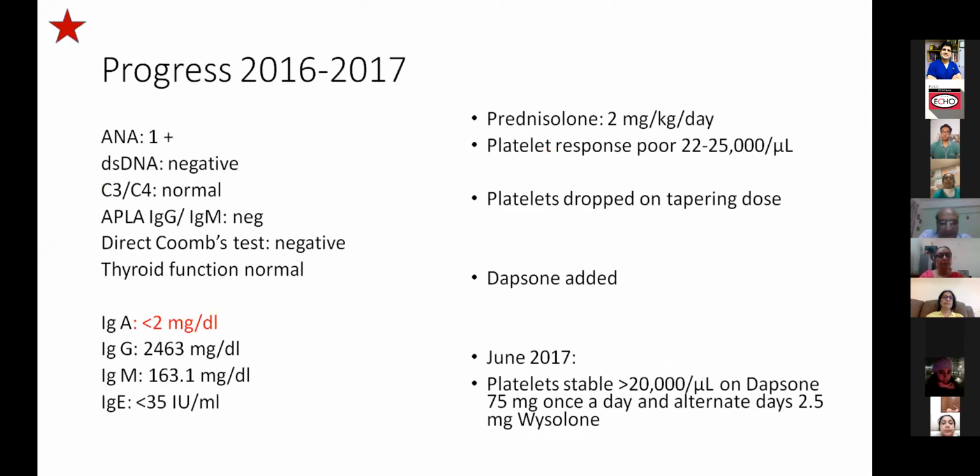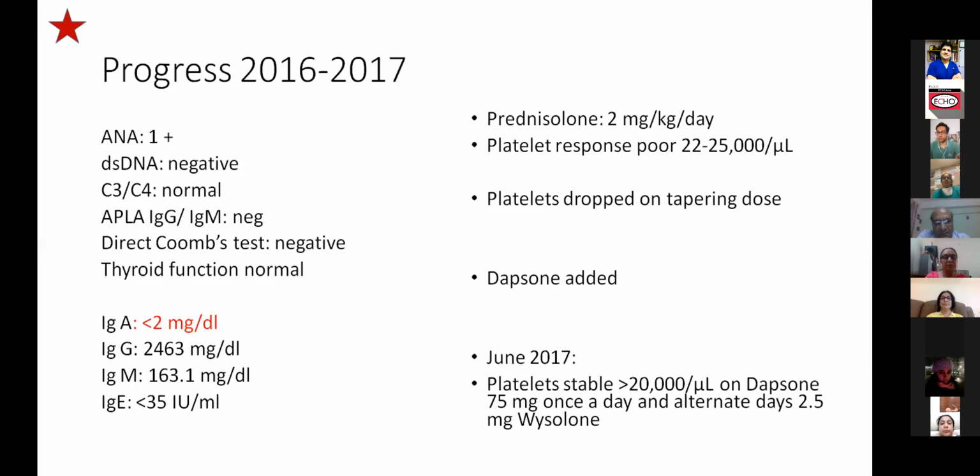Next slide. So what happened to our patient? Ravi, please continue. In 2016-17, the ANA came to be 1+, dsDNA was still negative, C3 and C4 were normal, APLA IgG and IgM were negative, DCT was negative, and thyroid function was normal this time. IgA level was a bit low, IgG was on the higher normal side, and IgM and IgE were normal. The child was given prednisolone at 2 milligram per kg per day.